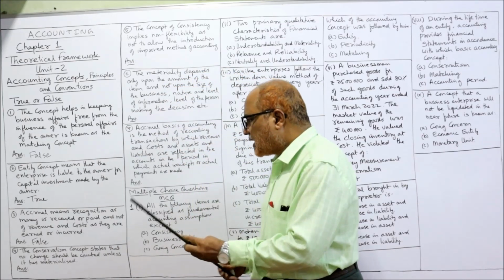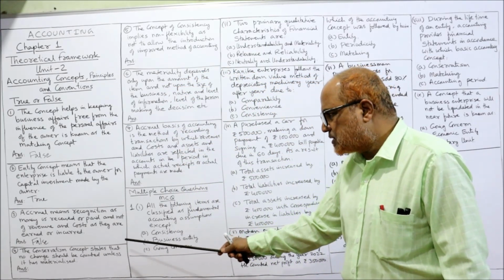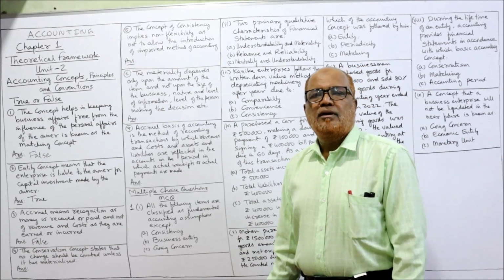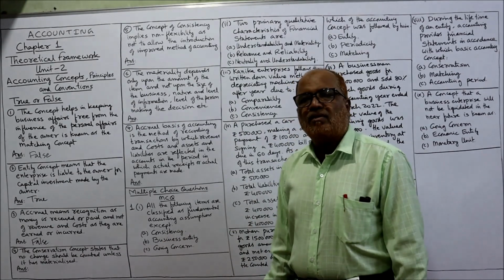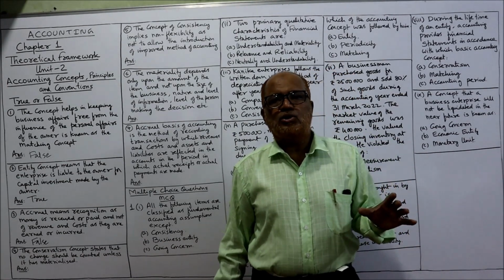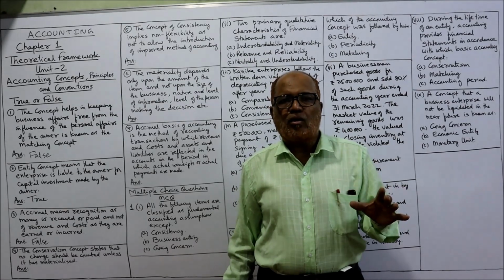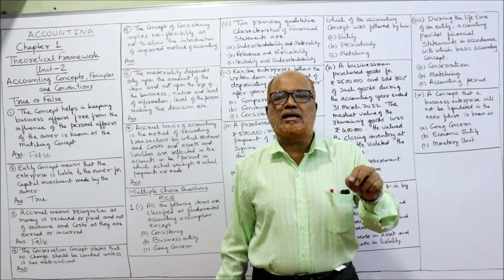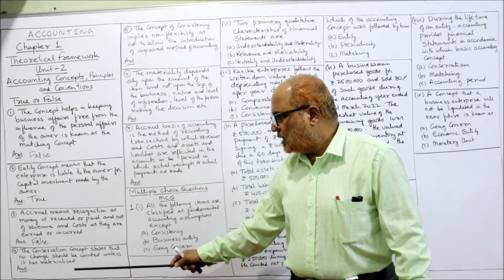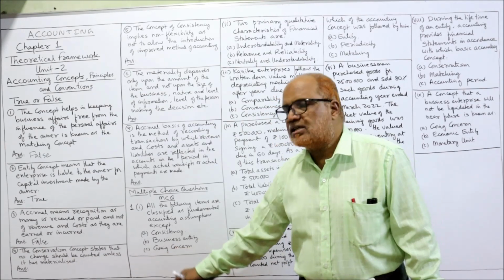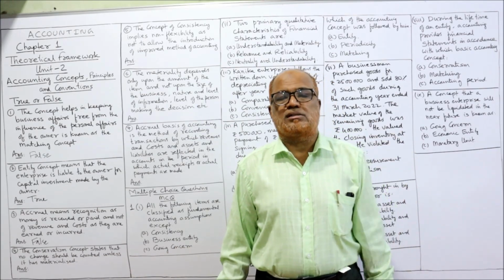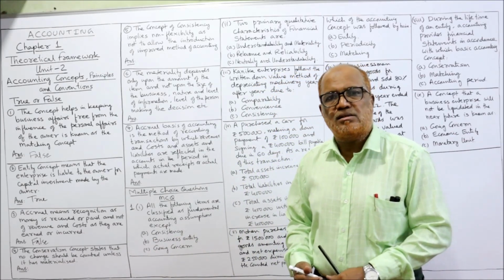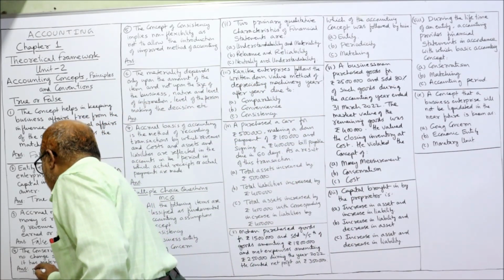Next one. The conservatism concept states that no change should be counted unless it has materialized. No, sorry. Conservatism concept says that the accountant should be conservative. That means record all possible losses but don't record any expected gain. Whereas this, what it says is should be counted unless it has been materialized. This is according to realization concept. This sentence is for realization concept, not for conservatism concept. So it is false.